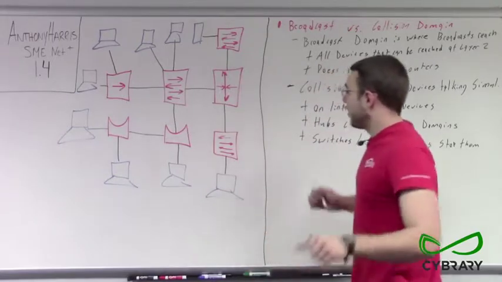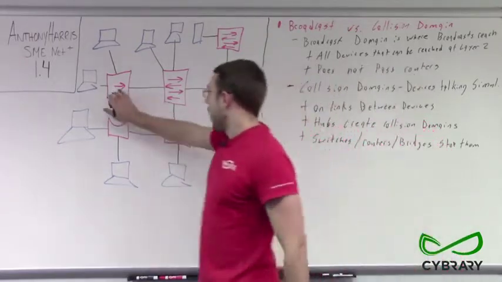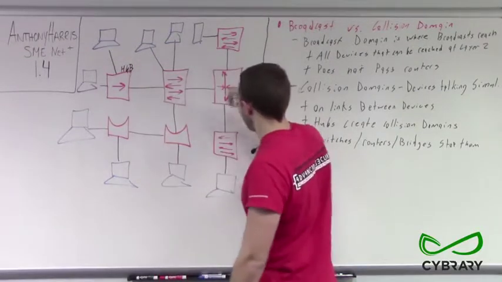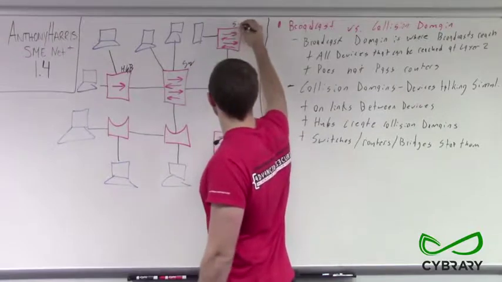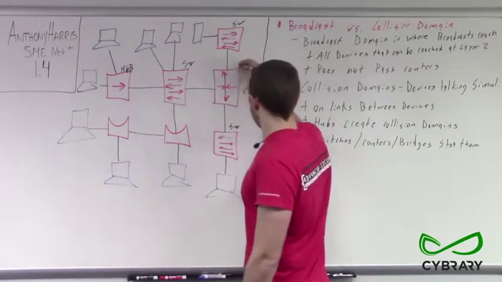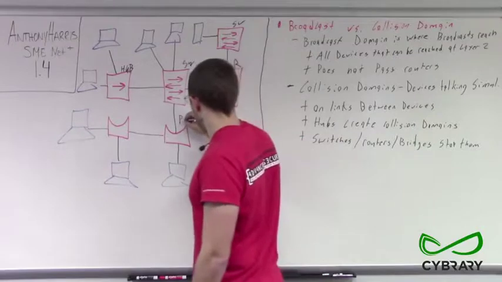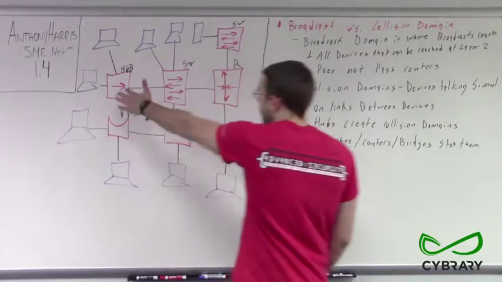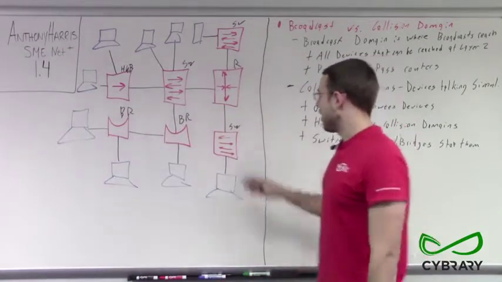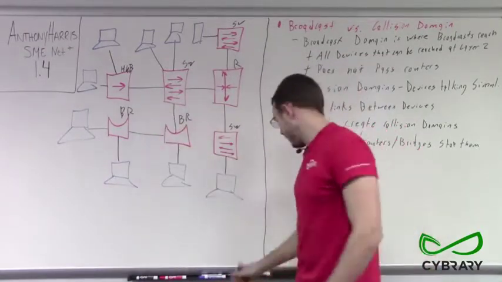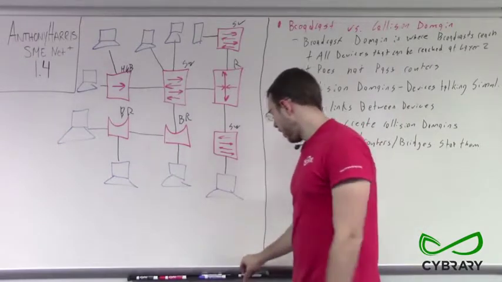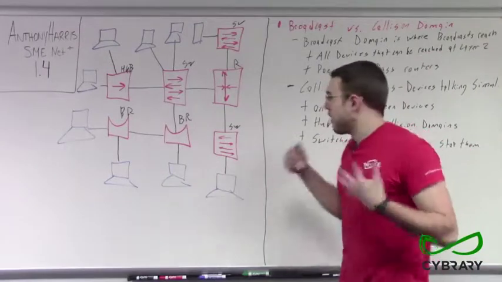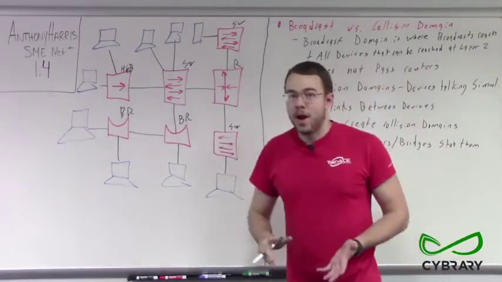Our diagram here has a couple of different components. We have our hub. We have multiple switches, SW, SW, SW. We have our router, we have our bridge, and a second bridge. And the connections between our different devices are indicated by a black line. So let's take a look at our broadcast domains first. Our broadcast domains are going to be all the areas that are on the same side of a router.